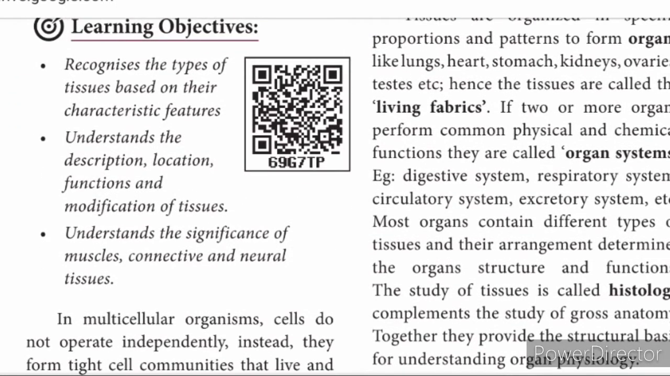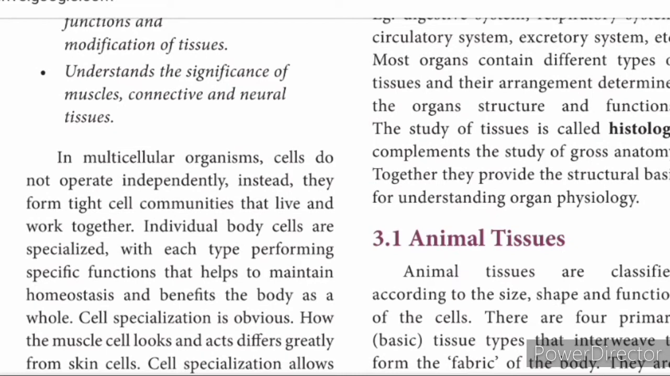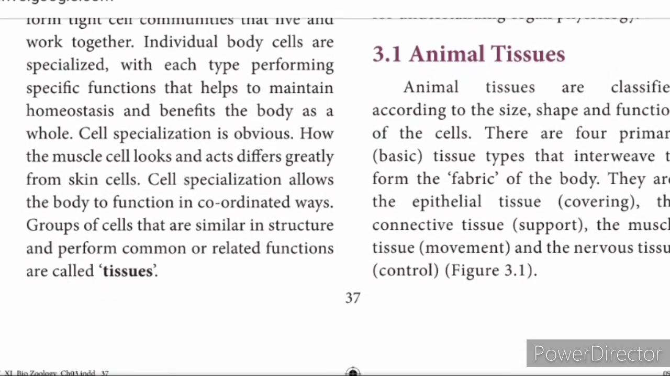If two or more organs performing a similar function come together, they form an organ system. So now you have learned what a tissue is, that another name for tissue is living fabric, and what an organ and organ system are. The study of tissue is called histology. So we have learned what histology is also. Animal tissue is classified according to their size, shape and their function.